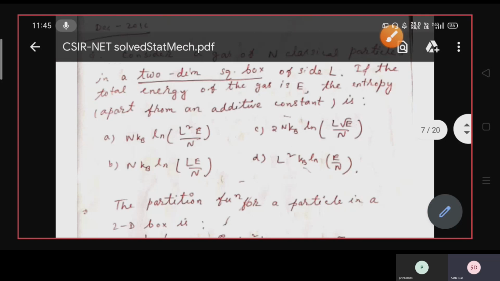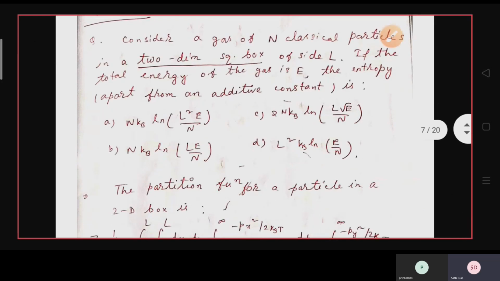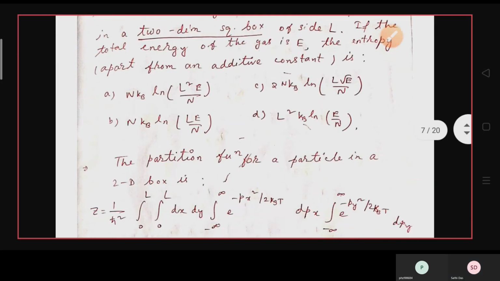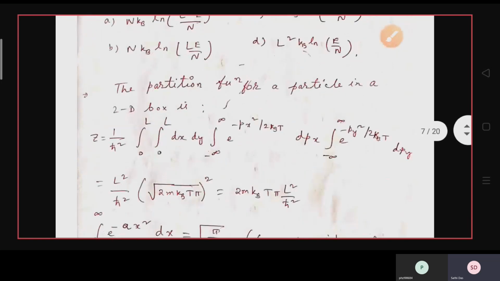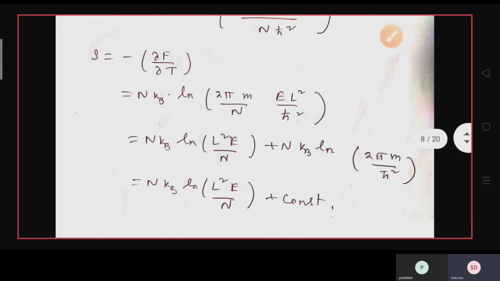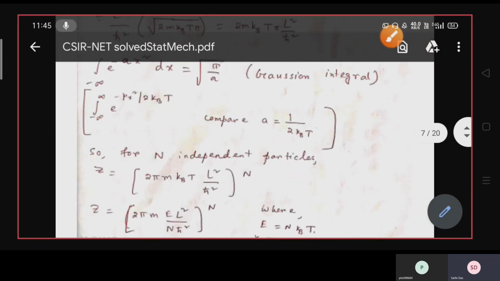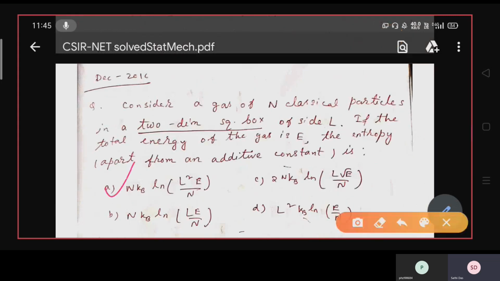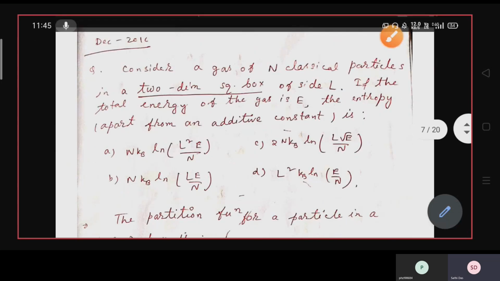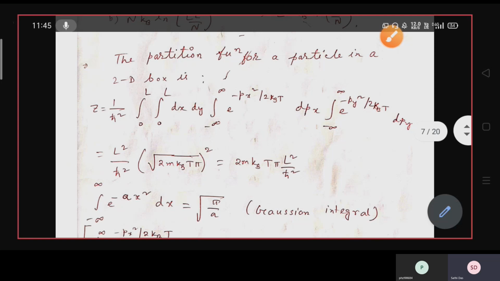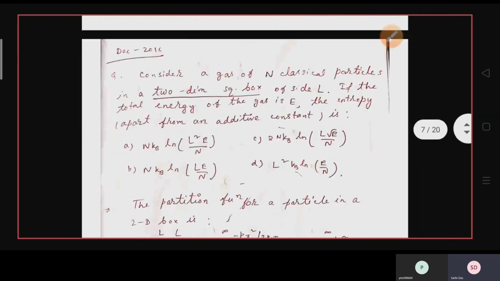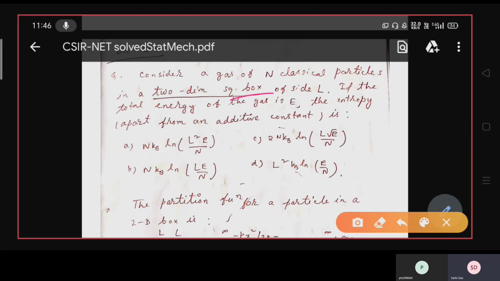So the final answer is option A, n kb ln of L square E divided by n, that is n kb ln E L square divided by n. So option A is the correct option. Now what you have done here is that you have only been given the information that the particle is within the square box, and its total energy is E.